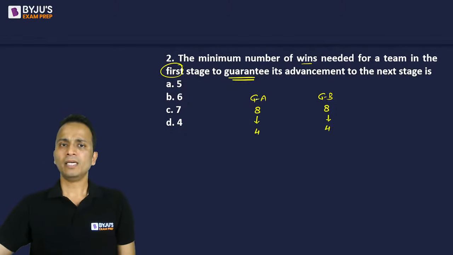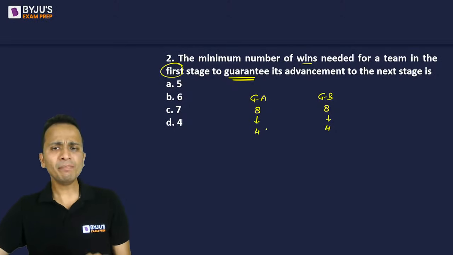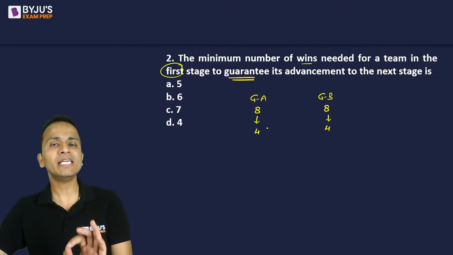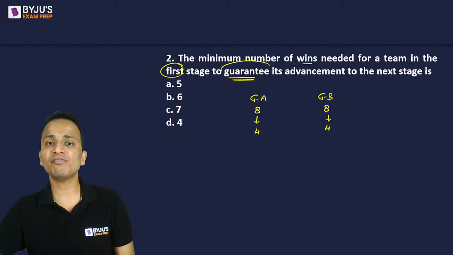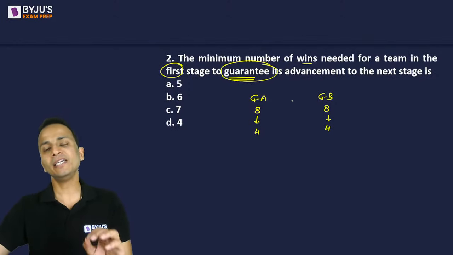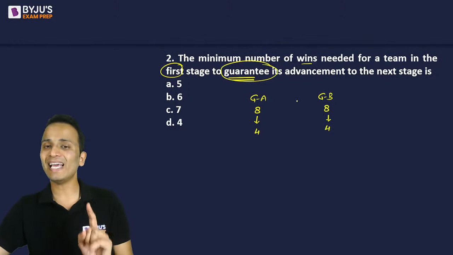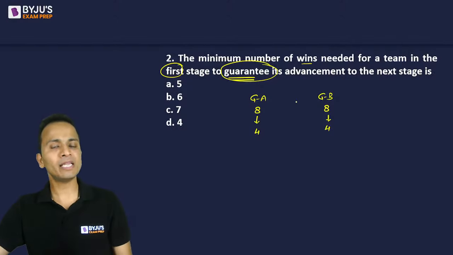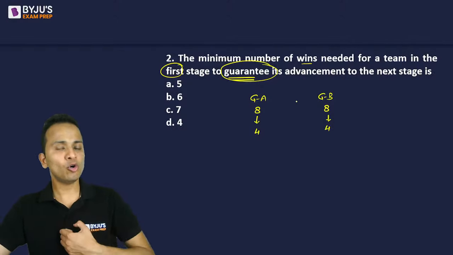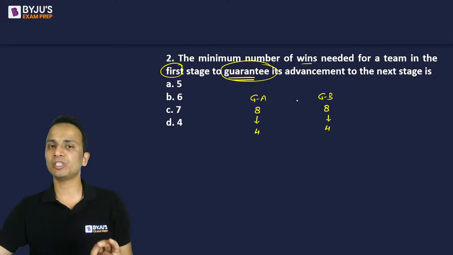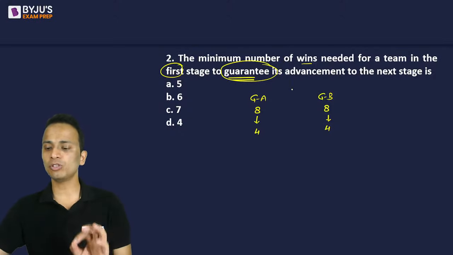So the question is the minimum number of matches a team must win in the first stage to guarantee its position. This is a very important word, to guarantee its position in the next stage. Minimum how many matches I must win so that I have surety that I will go to the next stage. There should be surety, not possibility. They are talking about the surety.